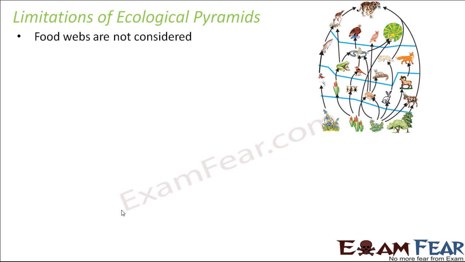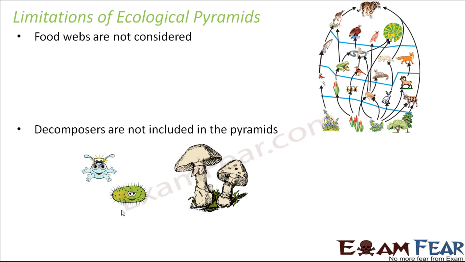In reality, food chains exist, but what exists more is the food web, because in reality we see one organism eat multiple other organisms. Food web exists in reality, but it is not included in ecological pyramids. Food chains are a very simple concept, and therefore it alone doesn't exist in reality.